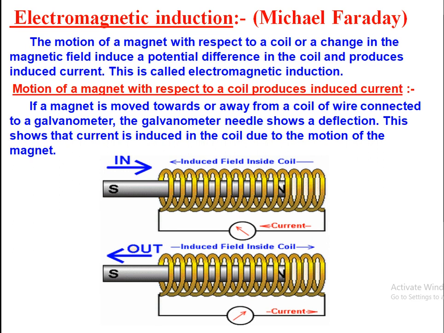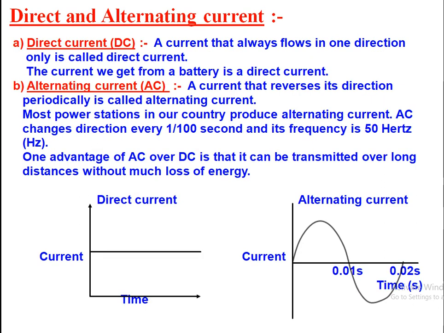Now we are going to see a very important topic from this chapter, and that is the electric motor and electric generator. Before that, we should realize what exactly the current is. Current, already we know that current is the flow of charges. Now current has two types practically: direct current and alternating current. Direct current is also referred to shortly as DC, and alternating current is referred to as AC.